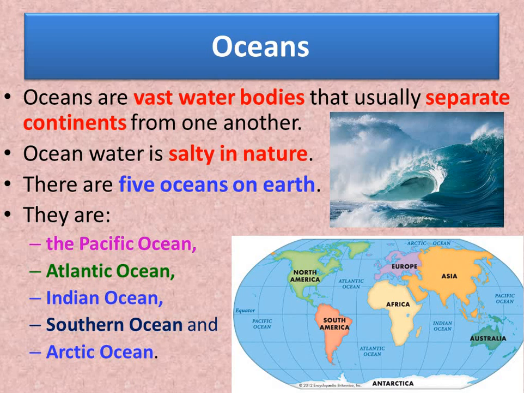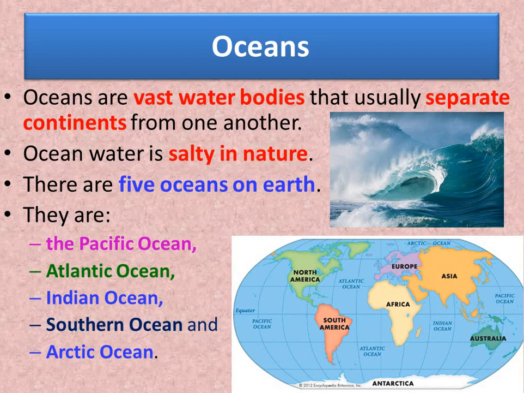There are 5 oceans on Earth. Children, how many oceans are there? 5. How many continents? 7 continents and 5 oceans. Good. They are the Pacific Ocean, Atlantic Ocean, Indian Ocean, Southern Ocean and Arctic Ocean. Which are they? Pacific, Atlantic, Indian, Southern and Arctic. Now let us learn the spellings.